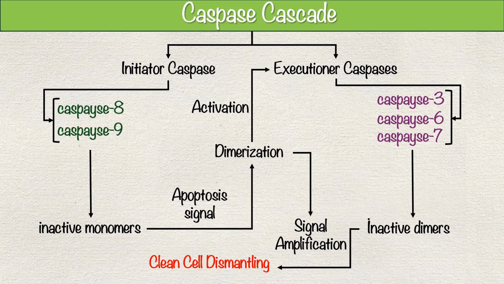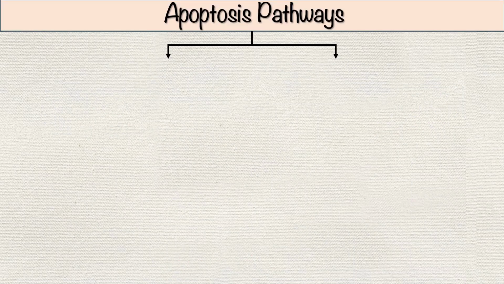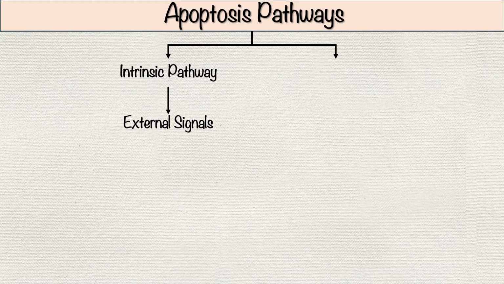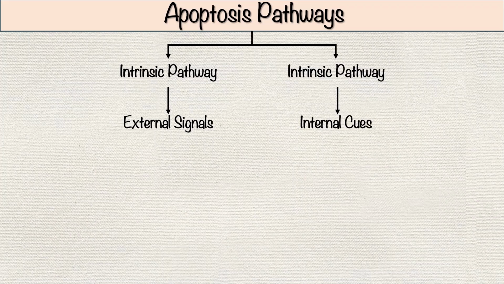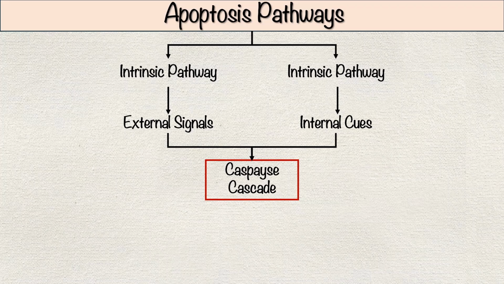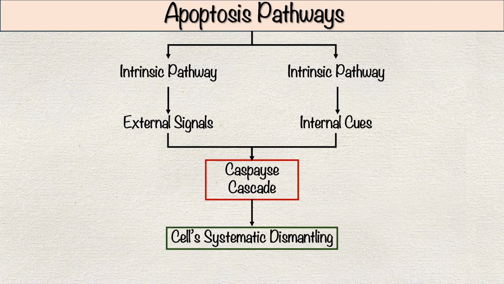In summary, the caspase cascade is a beautifully coordinated sequence that ensures apoptosis is not just efficient, but also highly controlled, protecting the body while maintaining tissue integrity. Apoptosis can be initiated through two main pathways: the extrinsic pathway, driven by external signals, and the intrinsic pathway activated by internal cues. Both pathways ultimately converge on the activation of the caspase cascade, orchestrating the cell's systematic dismantling.